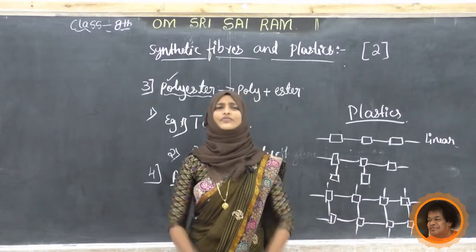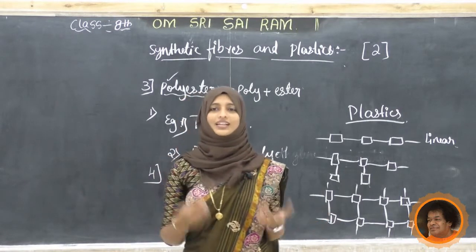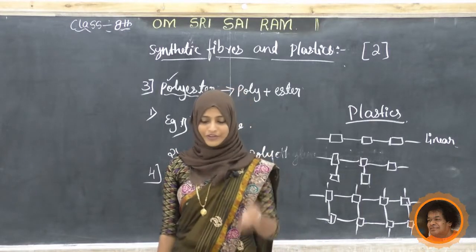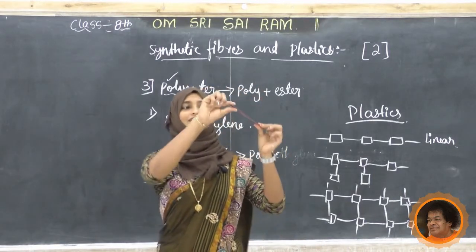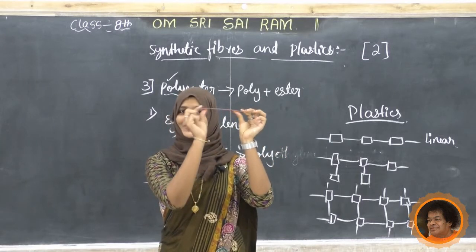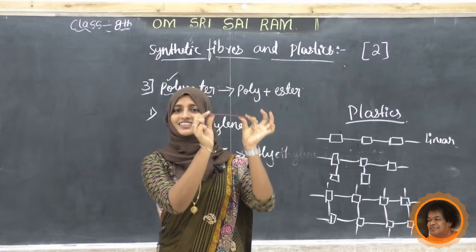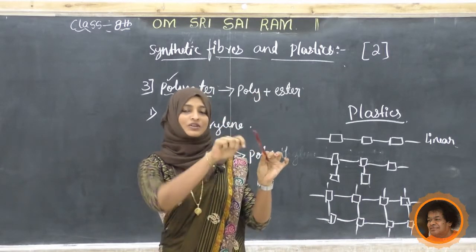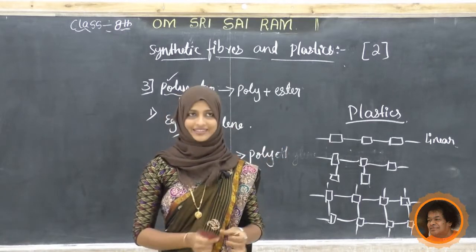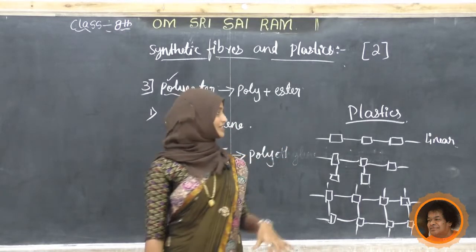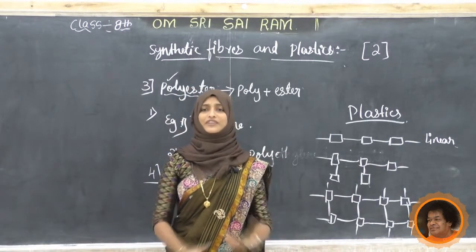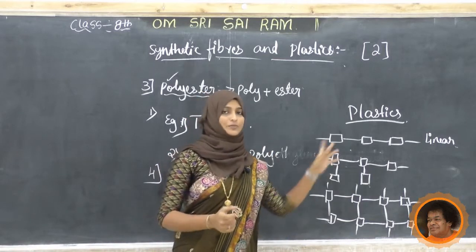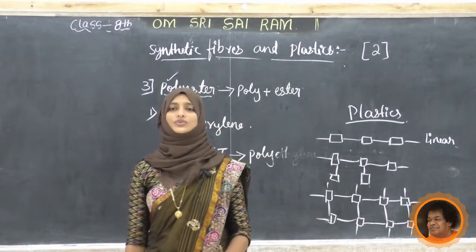Next we will see the shapes of the articles we get from plastic. We can get varieties of shapes, colors and textures. Just try to bend a plastic. I have a scale, and I am going to try to bend it. What will happen? Is it bending? No. If you forcefully try to bend it, it will break. We get different shapes, containers, utensils and articles from plastics, so plastics are widely used nowadays.